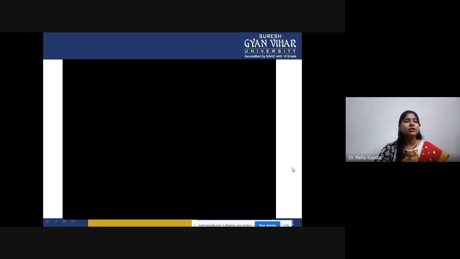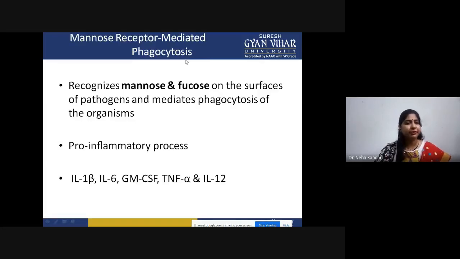Okay, no. Next is mannose receptor mediated phagocytosis. That means it will recognize the mannose and fucose on the surface of pathogens. In that case, mannose and fucose will be acting, and it will mediate phagocytosis of organisms. There are some pro-inflammatory cytokines involved in this process, for example interleukin 1 beta, interleukin 6, TNF alpha, and interleukin 12.